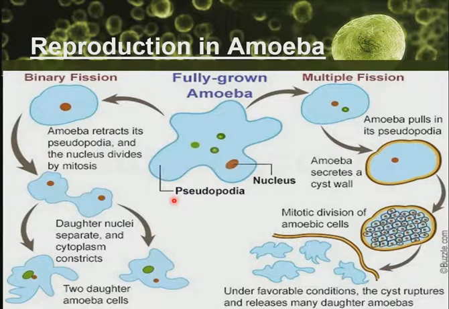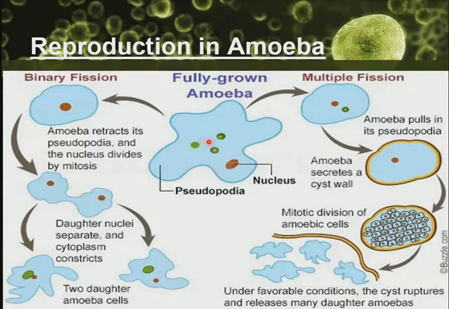So if the cell splits into two equal parts, it is called binary fission. But if the cell splits into more than two equal parts, we call it multiple fission. So these are the two types of reproduction that occur in amoeba. Now, let's look at binary fission first.